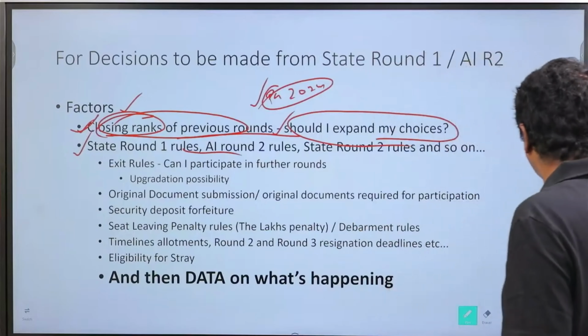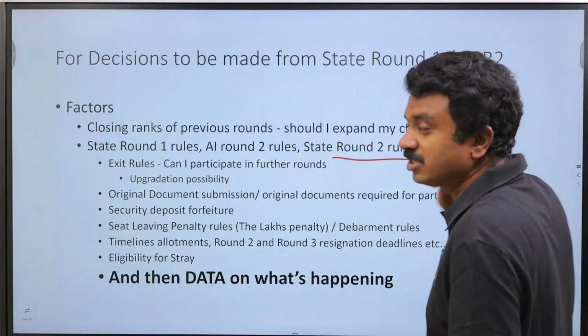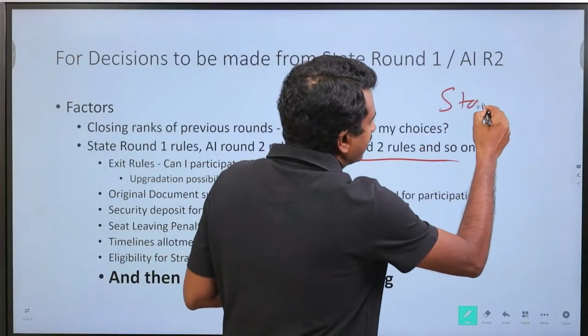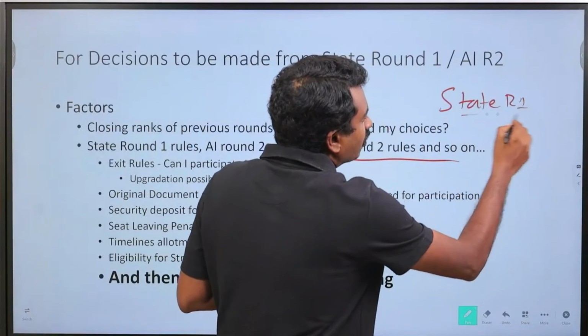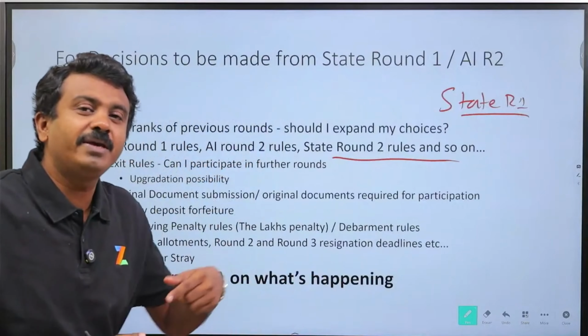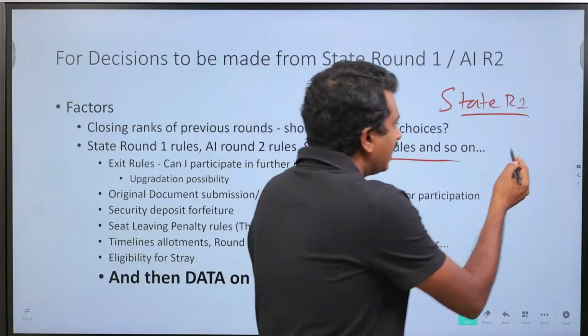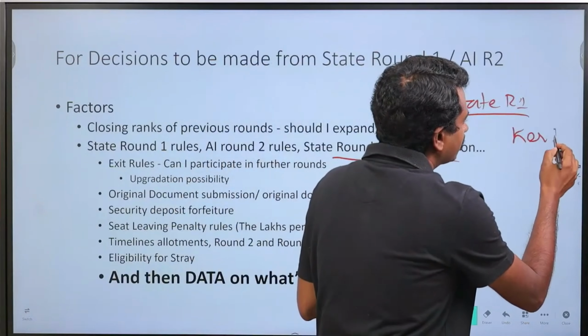State round 1 rules and All India round 2 rules, state round 2 rules, and so on. So from the time of state round 1, there are counsellings that you may be exiting out of because you made a wrong decision. For example, let us say I make a wrong decision of putting in a choice in Kerala round 1.